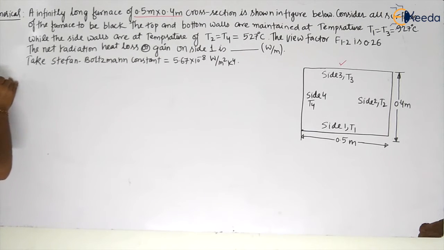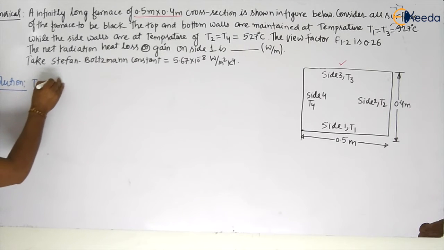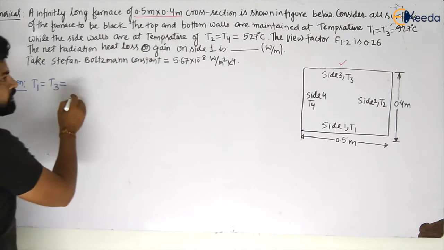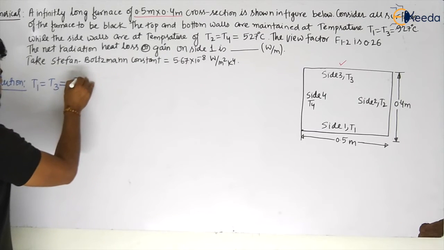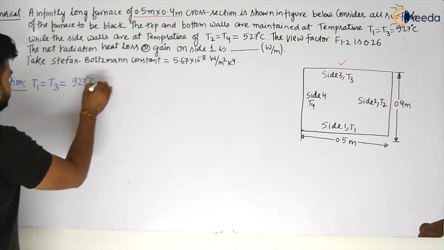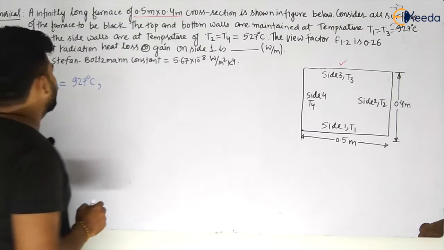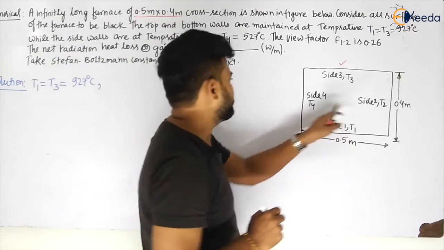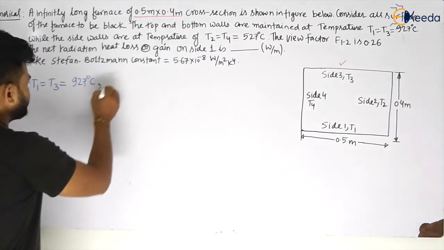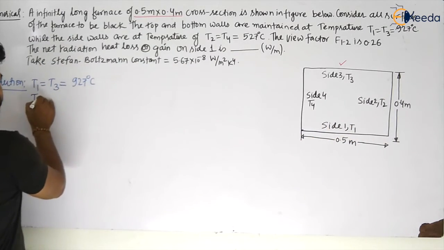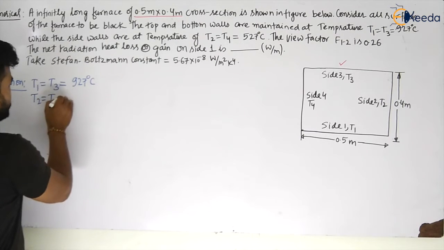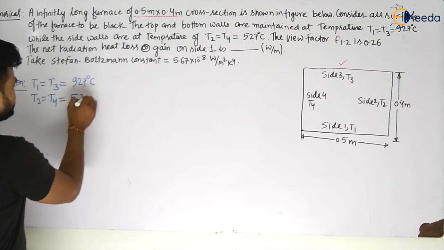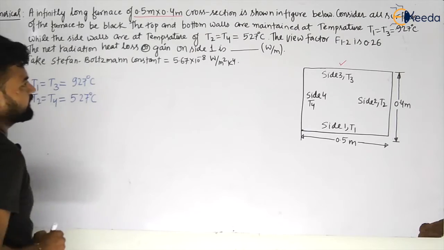So T1 is equal to T3 is equal to 927 degrees Celsius. Now, the side walls, that is T2 and T4, are at a temperature of 527 degrees Celsius, my dear students.